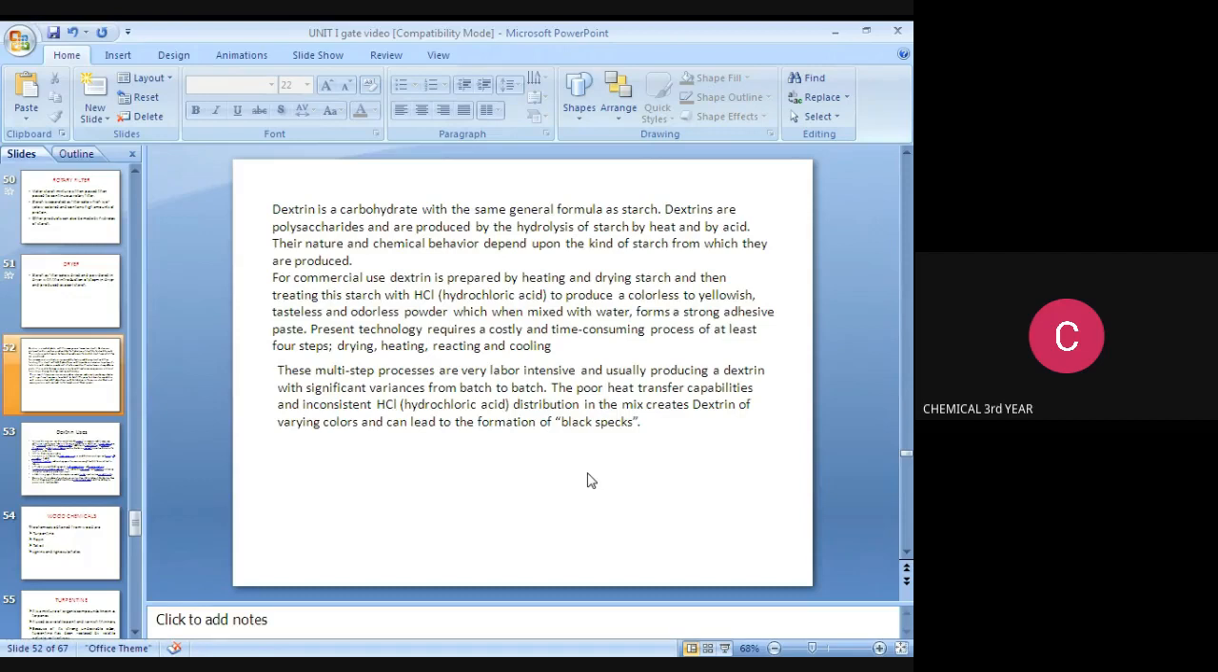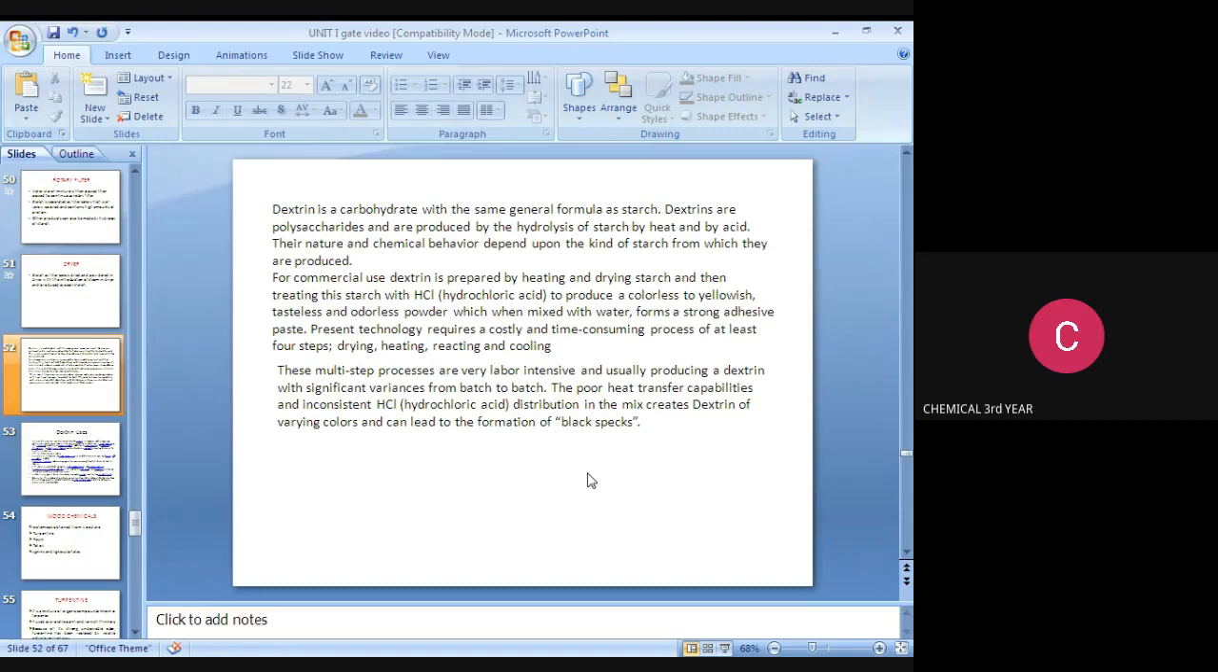For commercial use, dextrin is prepared by heating and drying starch and then treating the starch with HCl, that is hydrochloric acid, to produce a colorless to yellowish, tasteless and odorless powder, which when mixed with water forms a strong adhesive paste. Present technology requires a costly and time-consuming process of at least four steps: drying, heating, reacting, and cooling. These are the four steps to producing the dextrin. So, what are the four steps? First one is drying, heating, reacting, and cooling. All of you note it down.